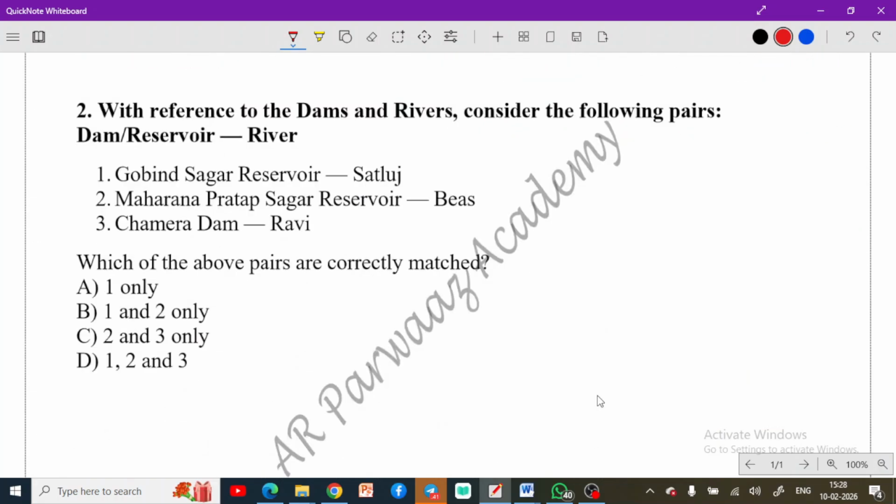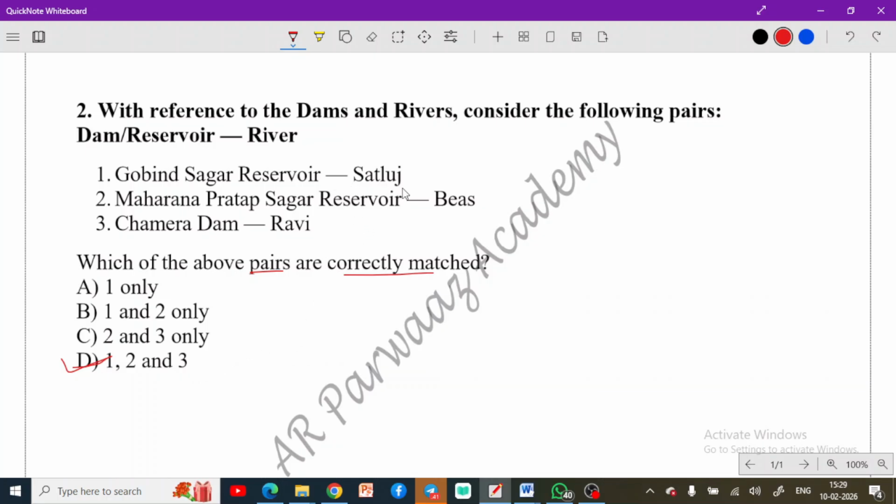With reference to the dams and rivers, consider the following pairs. Dams, reservoir, river. Gobind Sagar Reservoir, Satluj. Maharana Pratap Sagar Reservoir, Beas. Chamera Dam, Ravi. You have to find the correctly matched pairs. The correct answer here would be option D, because all these are correctly matched. Now let's see what we can get from this question.